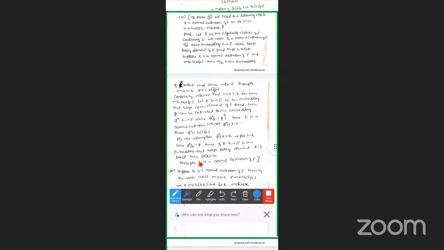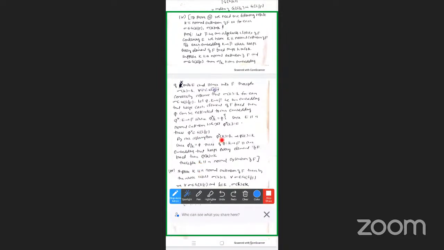Since E is a normal extension, we get π* of L is equal to E. Thus π* belongs to G(E/F) by assumption.